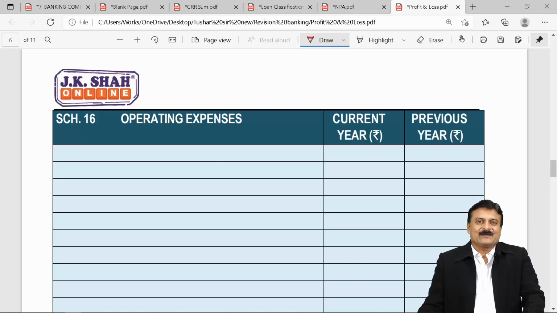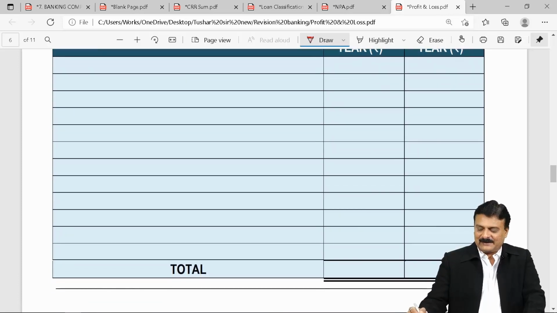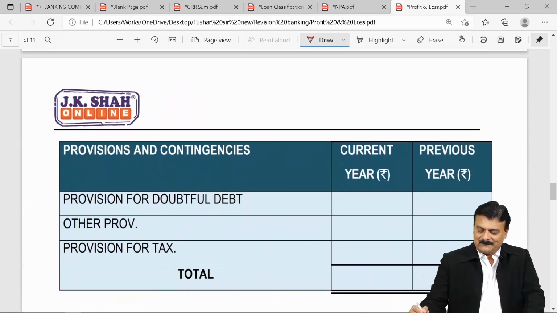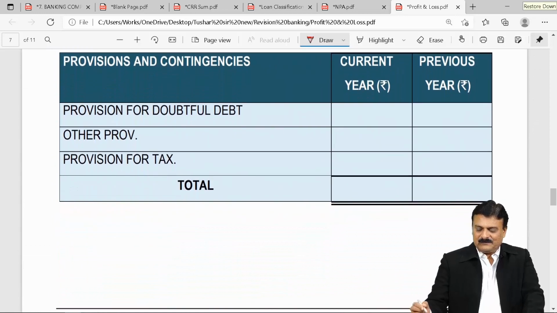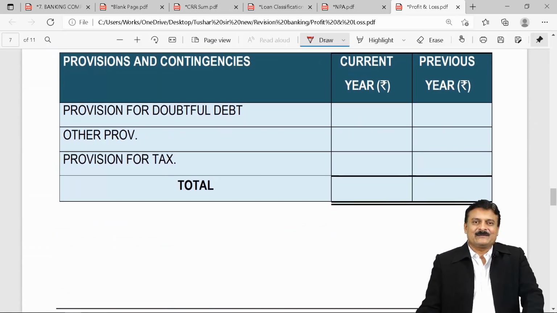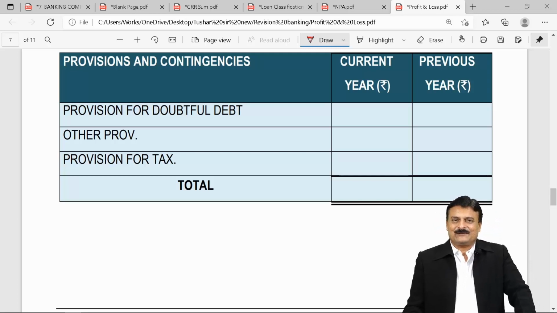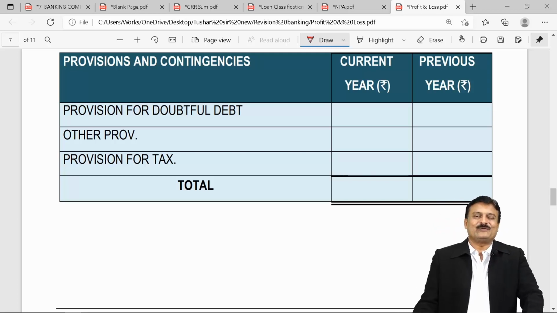Yeah, the format also suggests a new one, an extra expense list, which is called provisions and contingencies. It's shortly called P&C. Provisions and contingencies includes first, provision for loss, provision for doubtful debts.